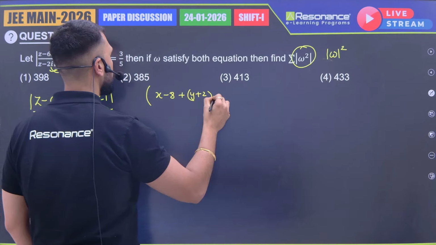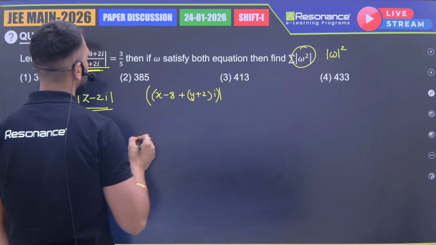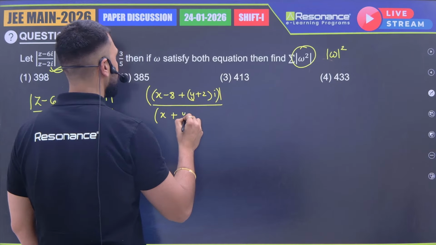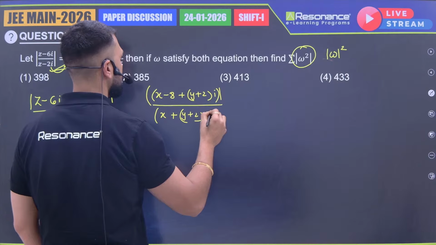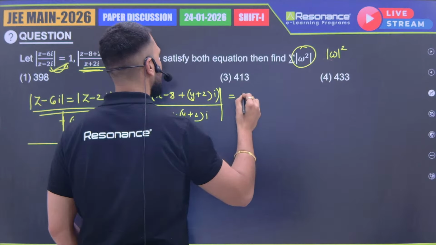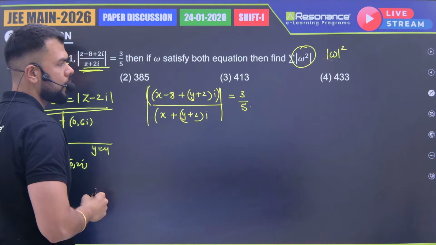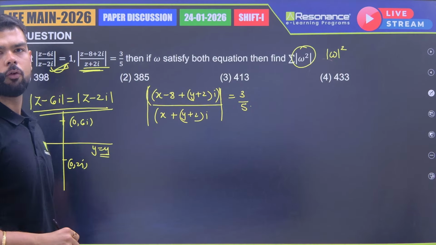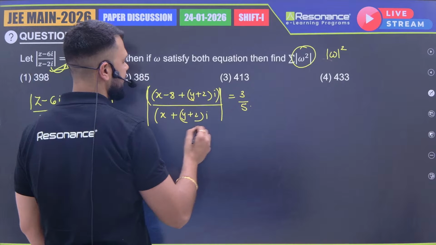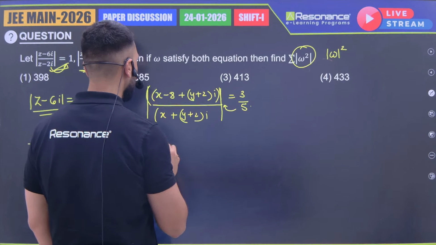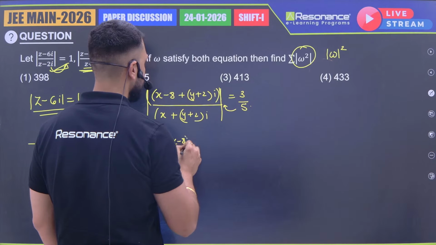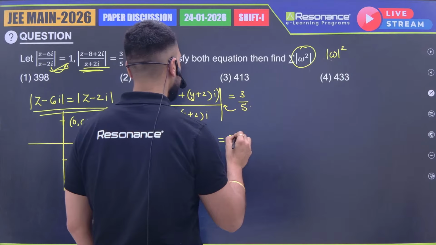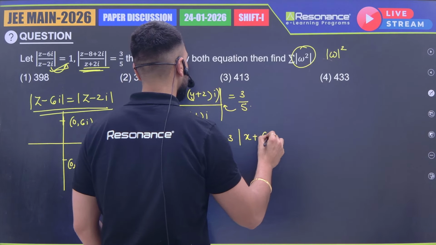And if I solve this one, for this, I write mod of x minus 8 plus y plus 2 iota upon mod of x plus y plus 2 iota is given to be 3 by 5, right? If I solve, we already know the value of y. y is how much? 4. So if I put 4 here and take 5 across, I'll be getting 5 into mod of x minus 8 plus 6 iota is equal to 3 into mod of x plus 6 iota.